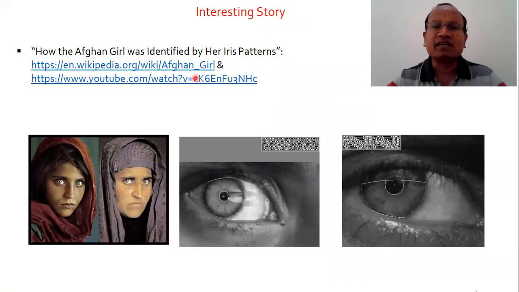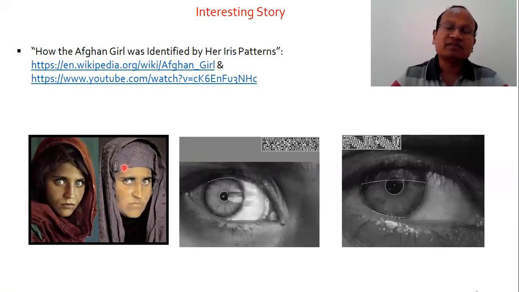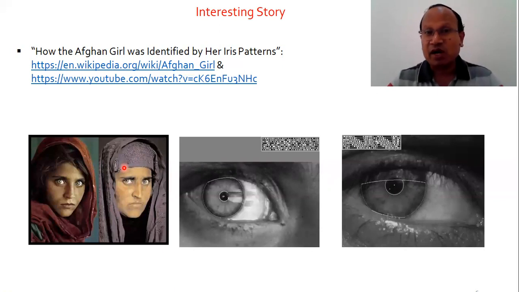The whole story is written there. When the girl had become an old lady, only on the basis of her iris, this lady was identified. So as I told you, iris pattern matching, iris recognition, iris biometrics is a very unique biometric.